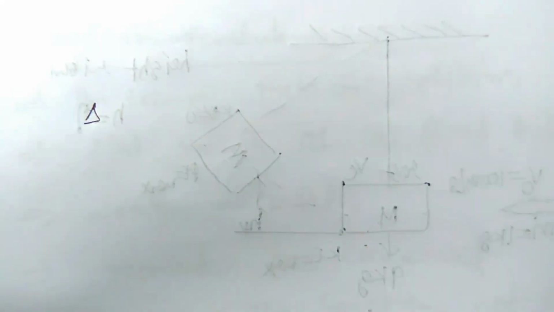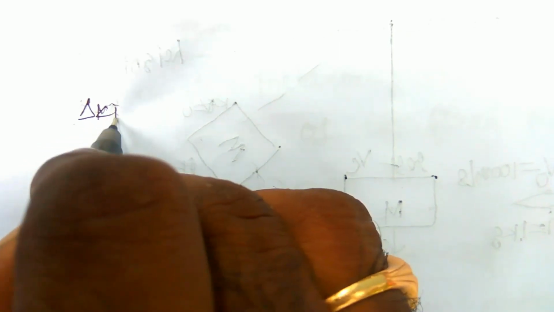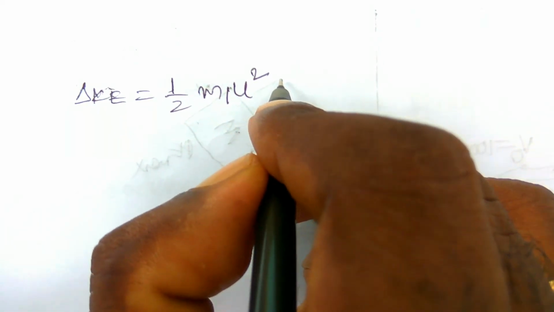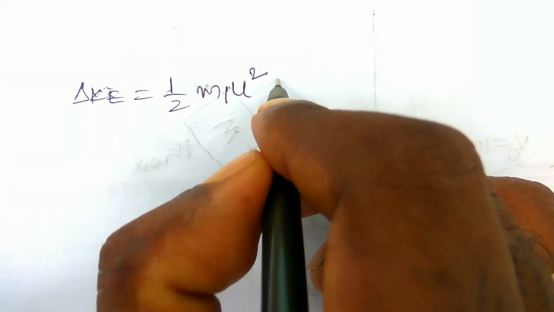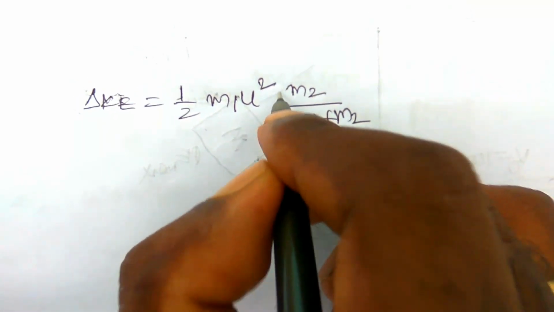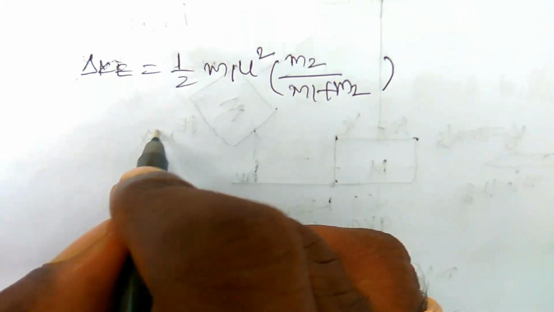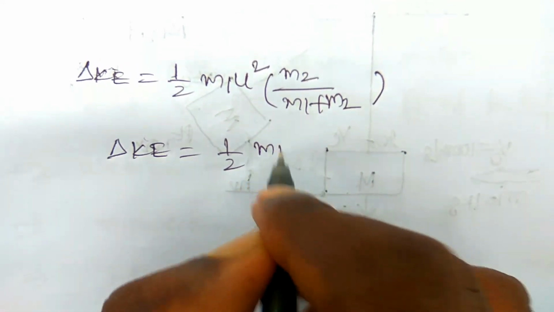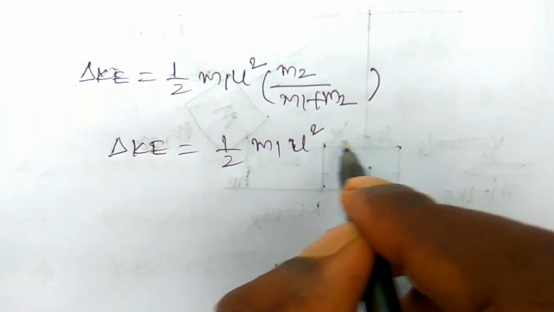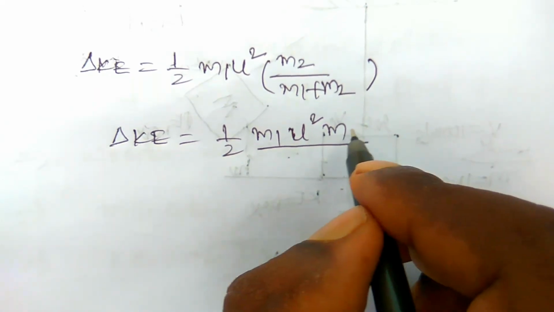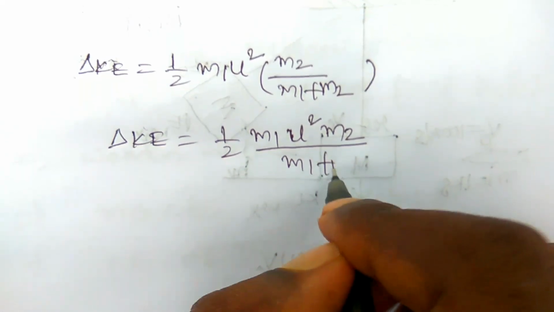Therefore delta KE is equal to 1 by 2 m1 u square into m2 by m1 plus m2. So this can be written as delta KE equal to 1 by 2 m1 m2 u square by m1 plus m2.